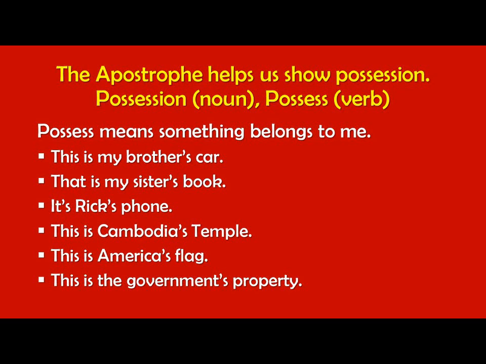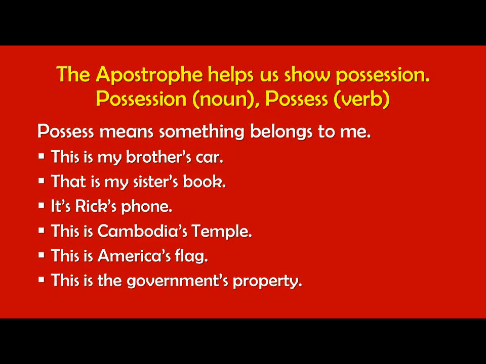That is my sister's book. There is an apostrophe between the R and the S, showing that the book belongs to my sister. It's Rick's phone. It's is the short form for it is. It is Rick's phone. The phone belongs to Rick.